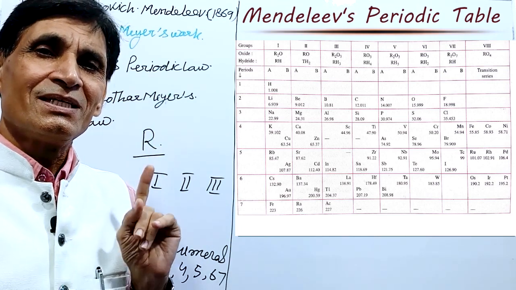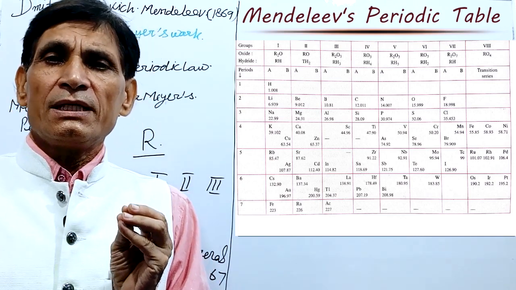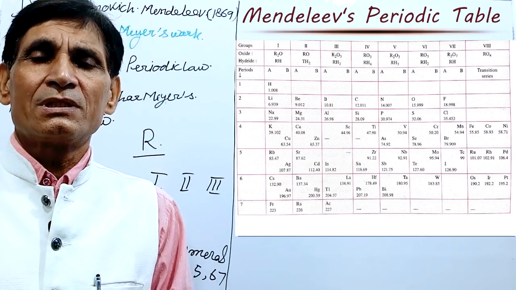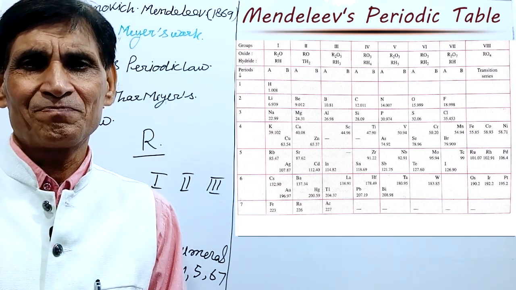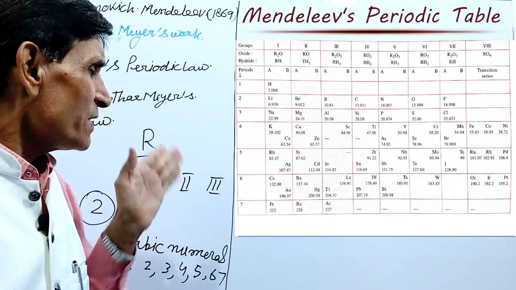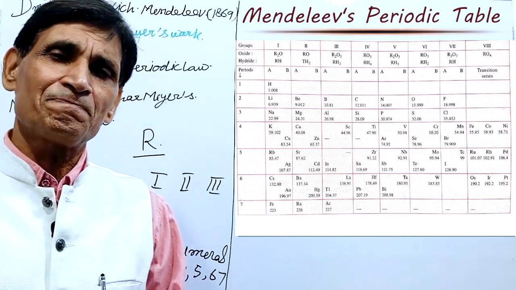Next point: elements of a particular group have similar properties and the same valencies. Very important feature.